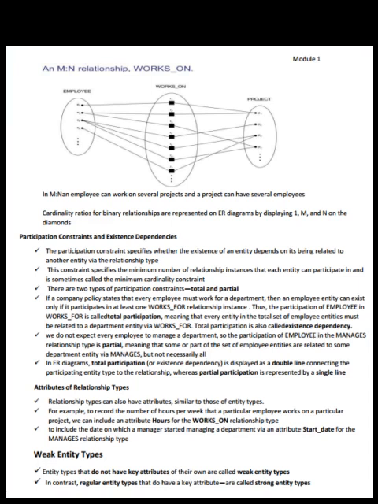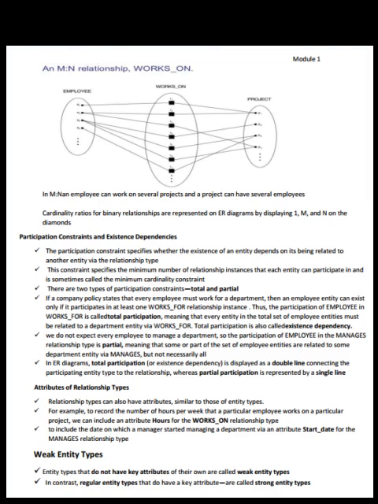Now let us see attributes of relationship types. Relationship types can also have attributes, similar to those of entity types. For example, to record the number of hours per week that a particular employee works on a particular project, we can include an attribute Hours for the works on relationship type. To record the date on which a manager started managing a department, we can include an attribute Start date for the manages relationship type.